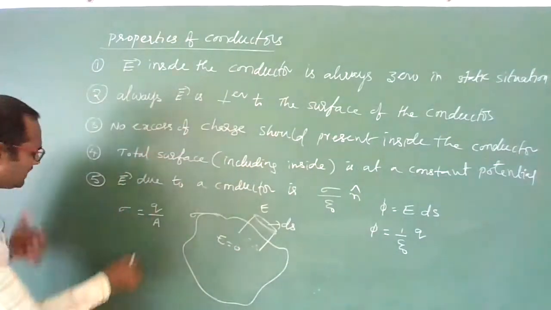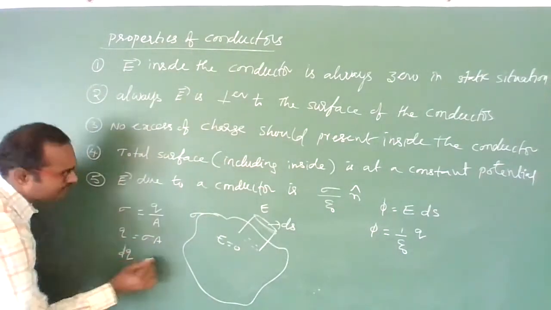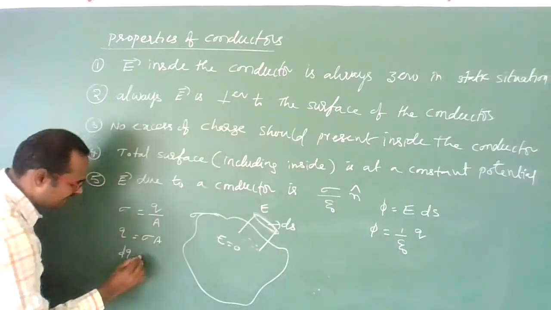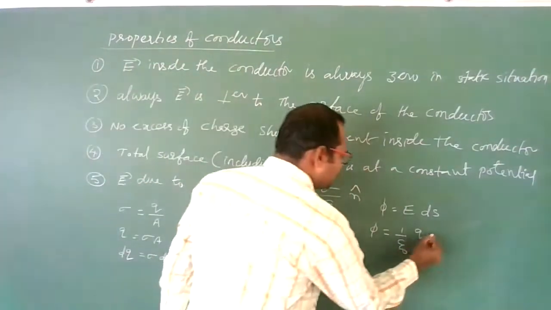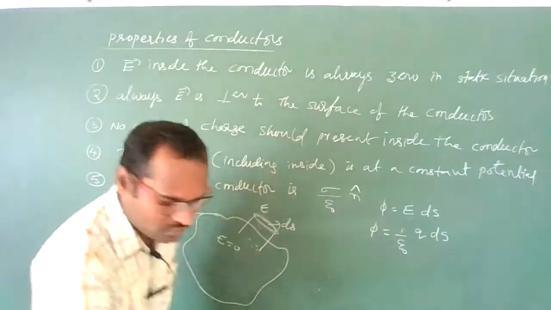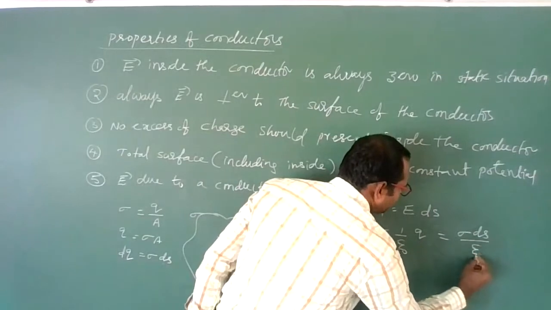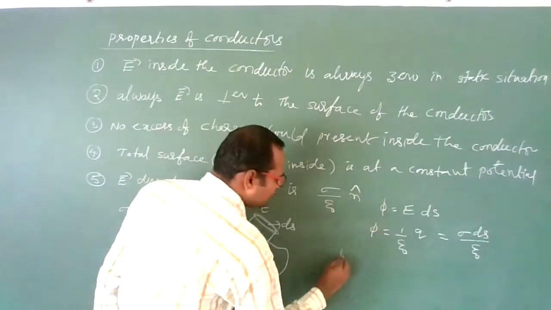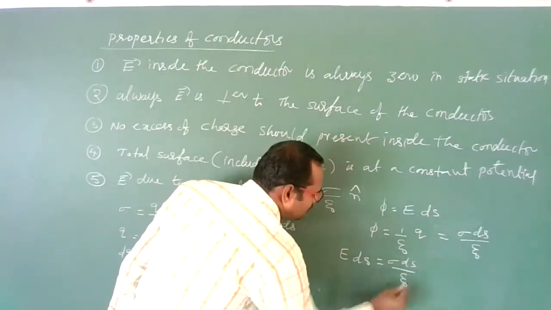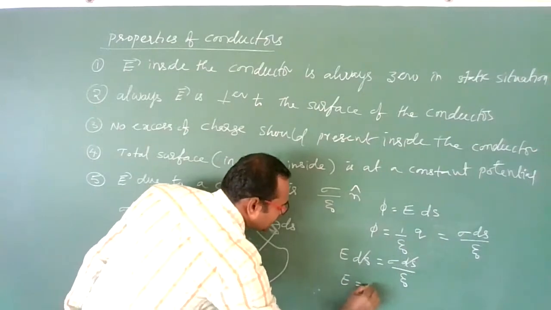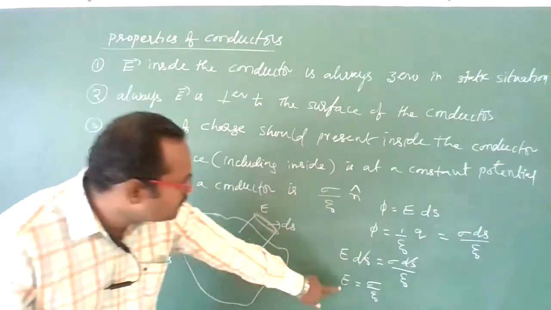Here Q can be written as sigma into A. Then dQ within this Gaussian surface, how much charge is there? That can be written as sigma into ds, a small area element ds. So the flux is sigma ds by epsilon naught. Equating these two, E into ds is equal to sigma ds by epsilon naught. Now ds cancels, and you get the electric field as sigma by epsilon naught. This I got according to Gauss law.